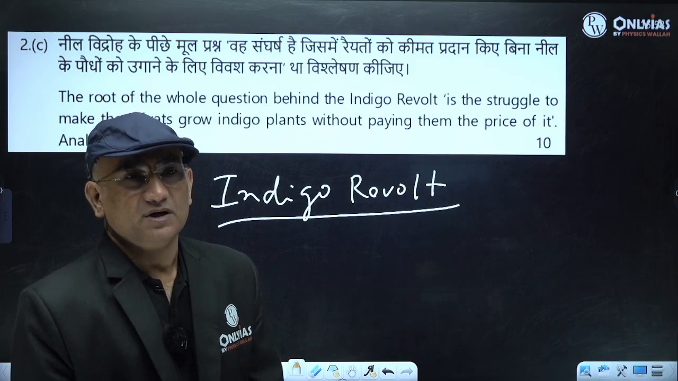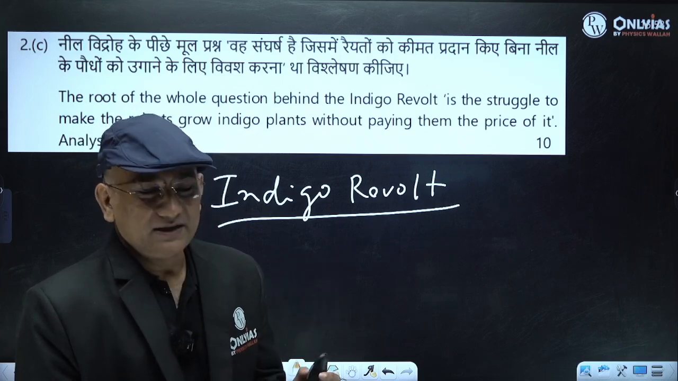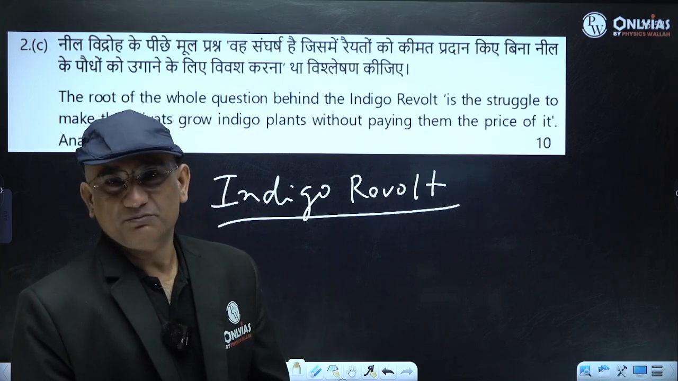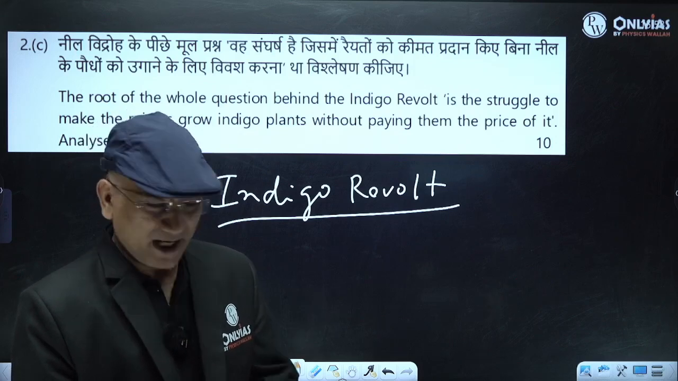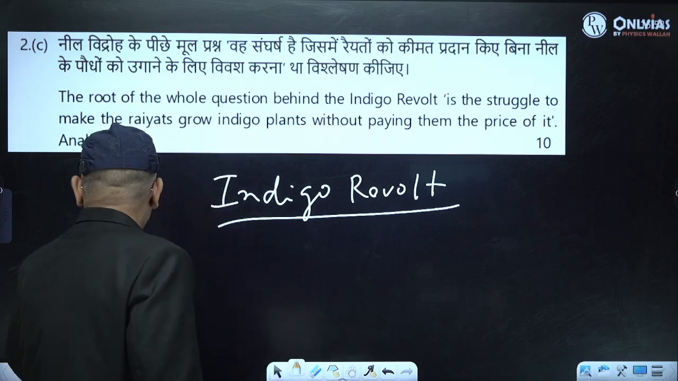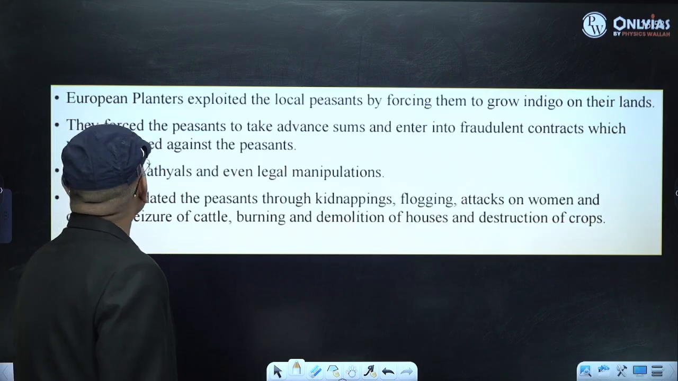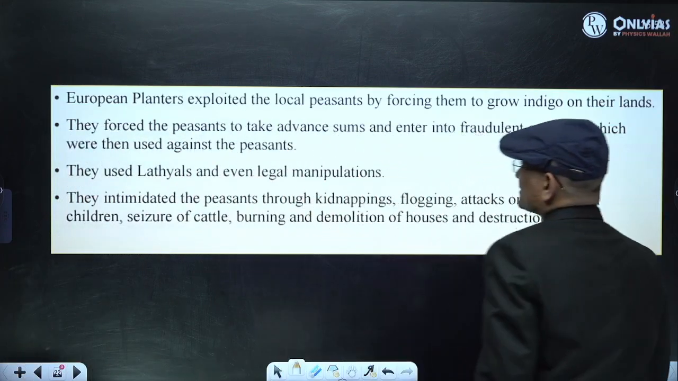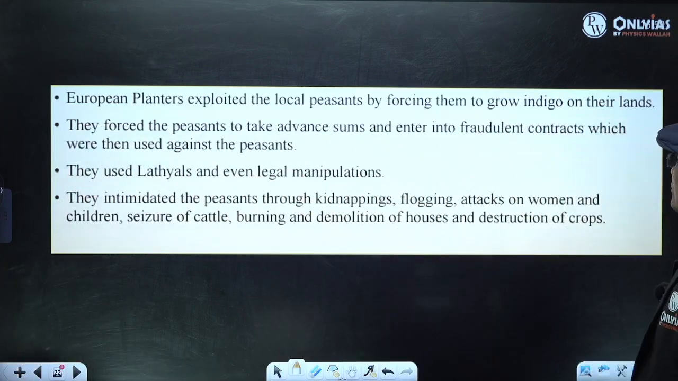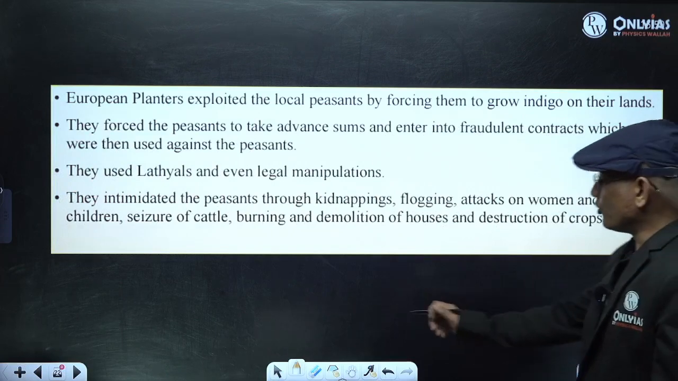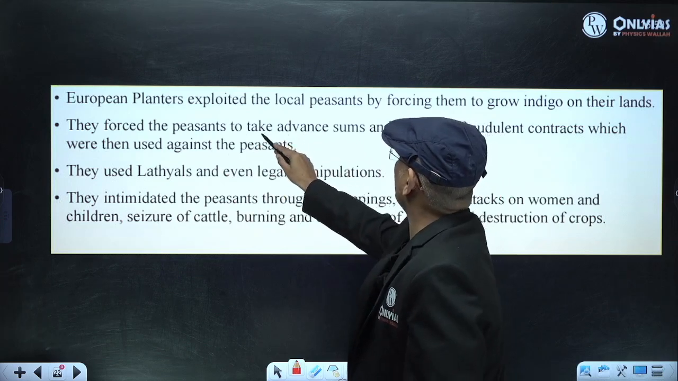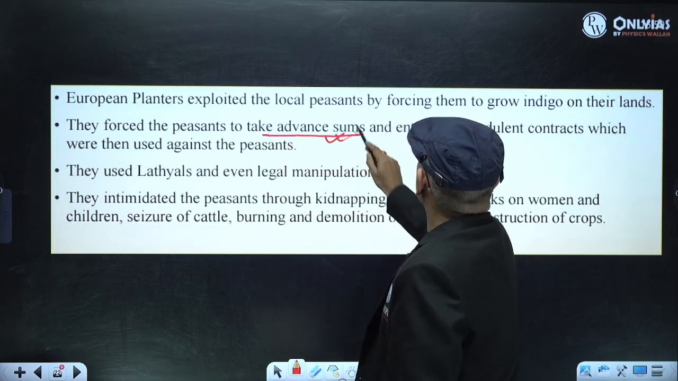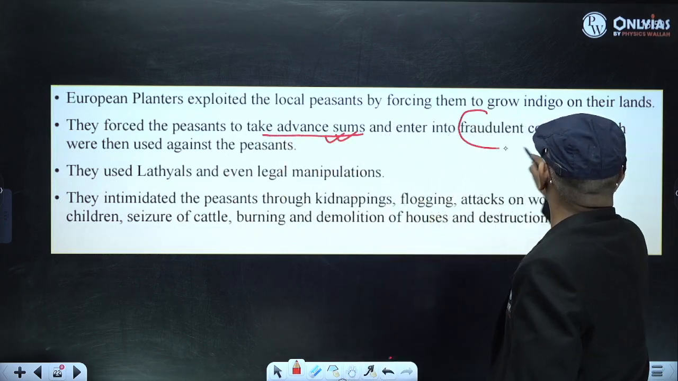They actually compelled them to produce indigo. How did they compel them? You can see that European planters exploited the local peasants. They forced the peasants to take an advance sum and enter into fraudulent contracts.